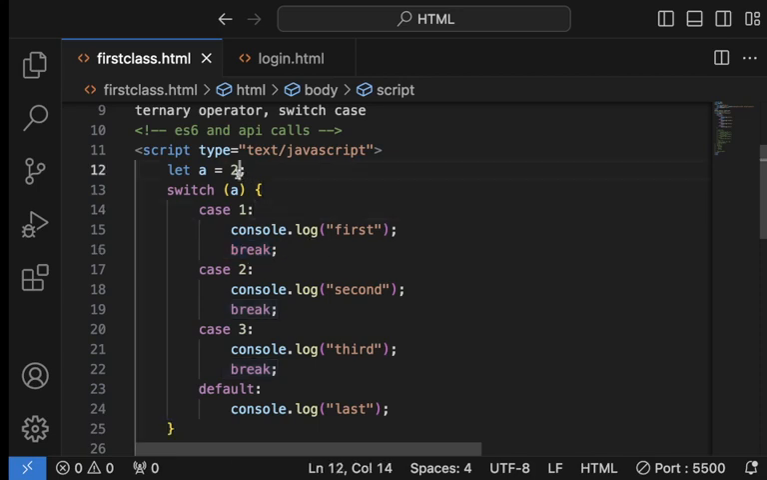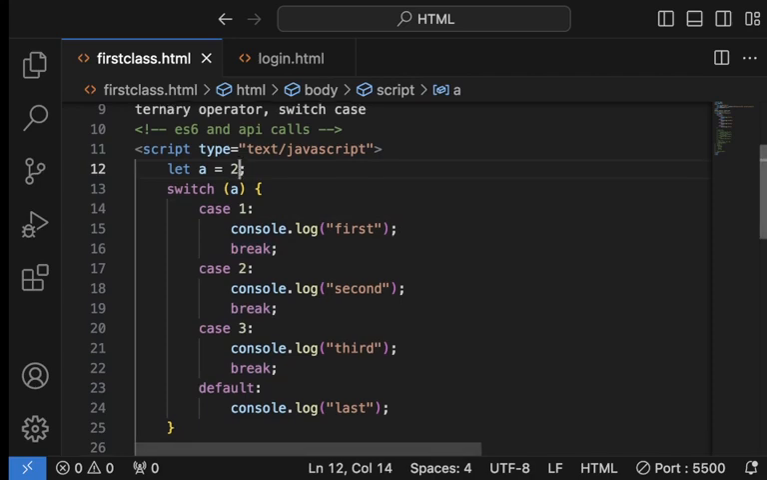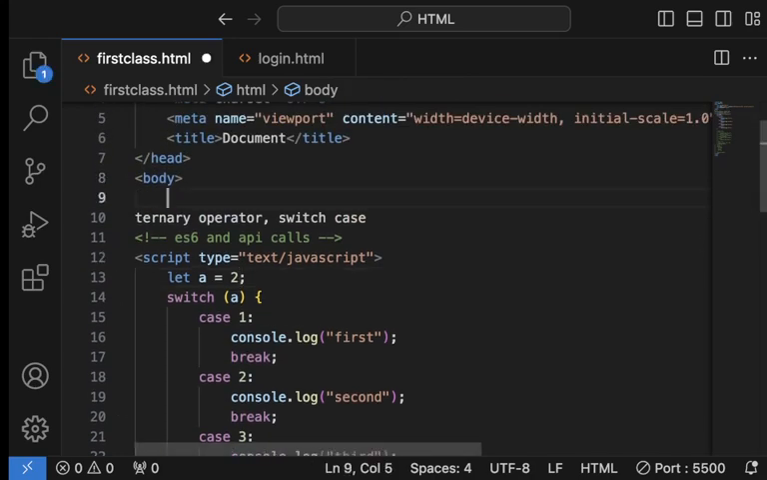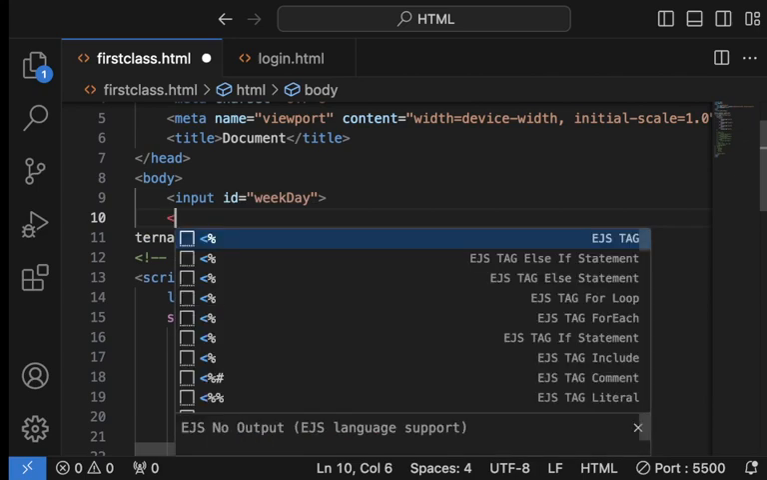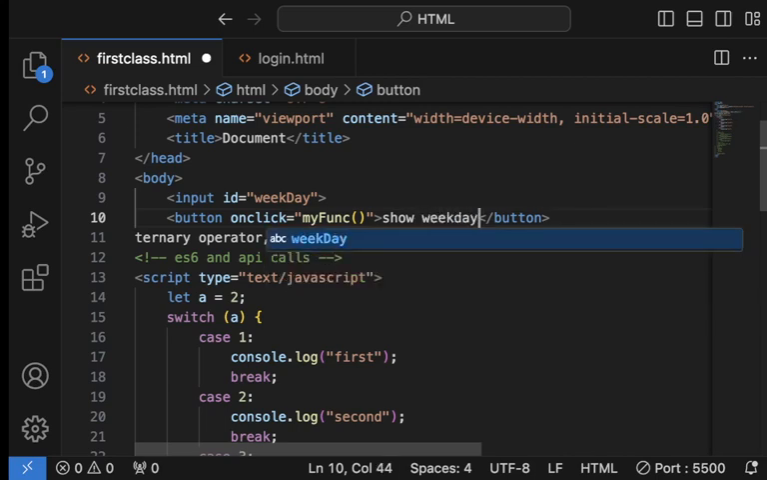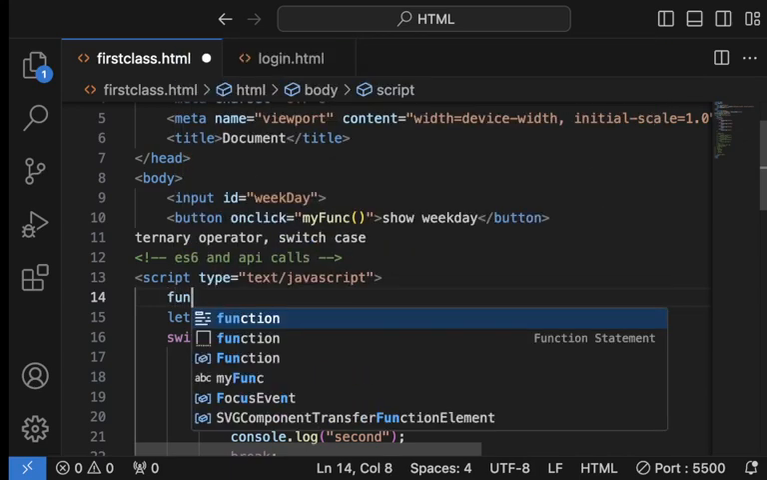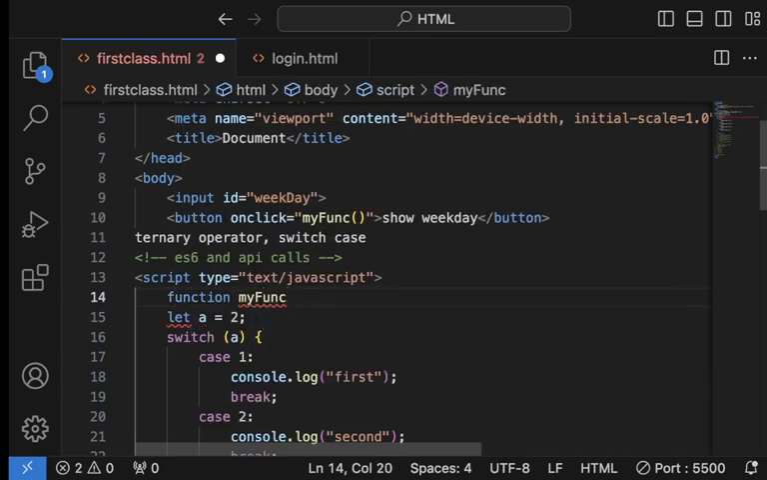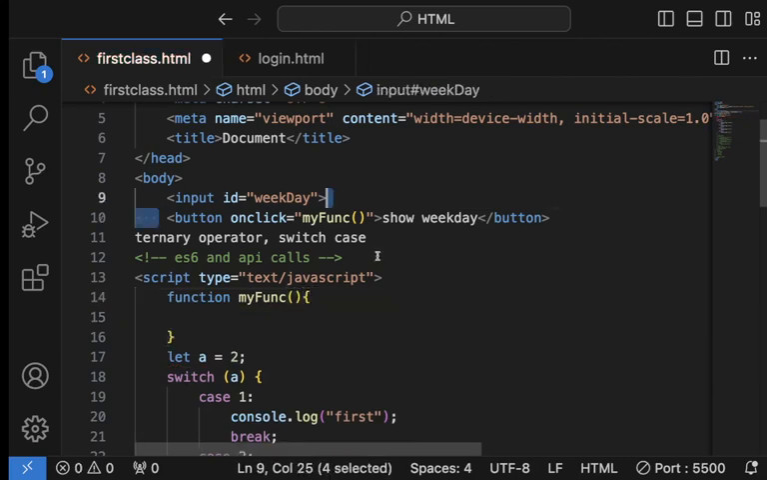Okay. Let's look at another one. I think this is one of the ways we usually use switch case. Let's say you have an input with ID weekday, then you can say button, click my phone, show weekday. So we can create a function my phone like this.